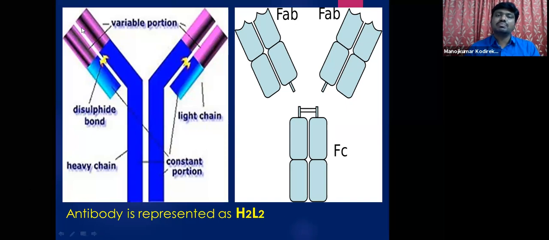It is called variable because this is the region which keeps changing depending on the differences of the antigens to which it is exposed or bound. Based on the differences of the antigens, this portion keeps varying in its shape from one antibody to another.